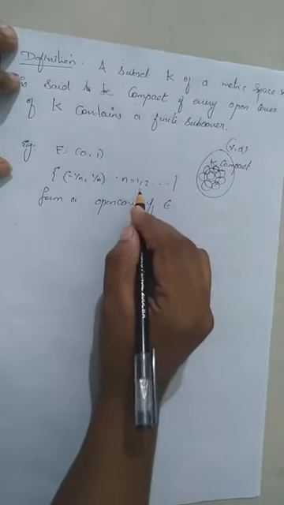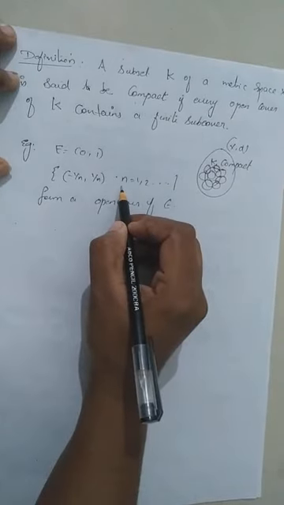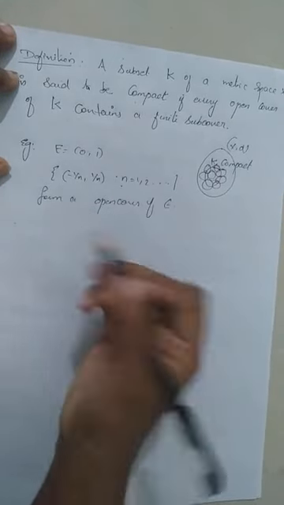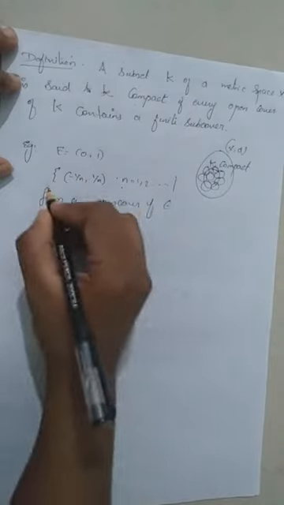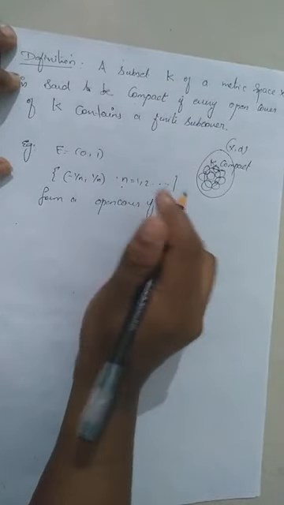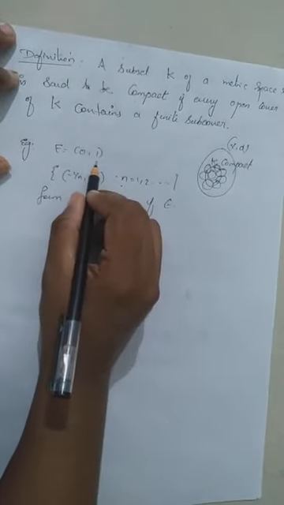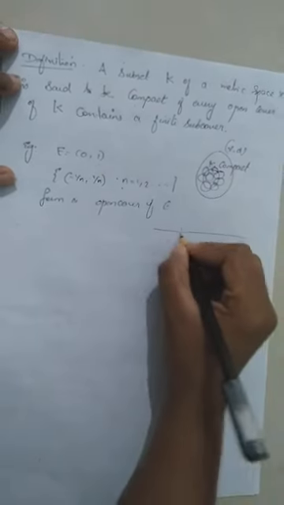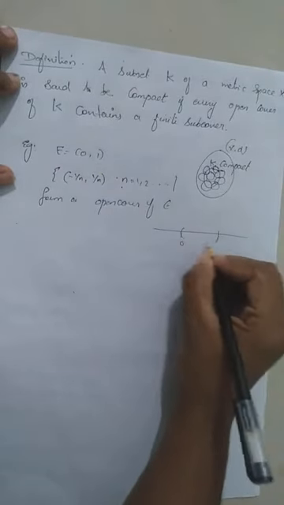And this collection has infinitely many elements. Yes, G1, G2, G3, etc. So this collection has infinitely many elements. Their union will cover the open interval (0, 1). Right? This is our set, the open interval (0, 1).